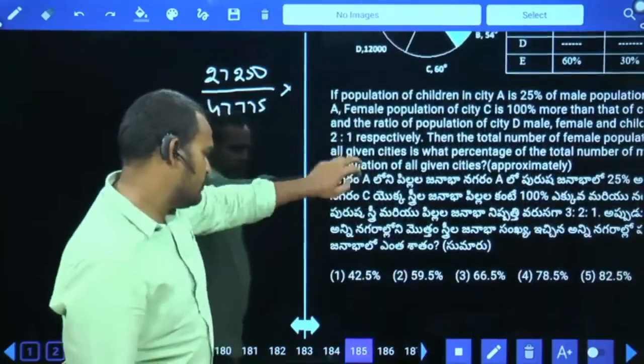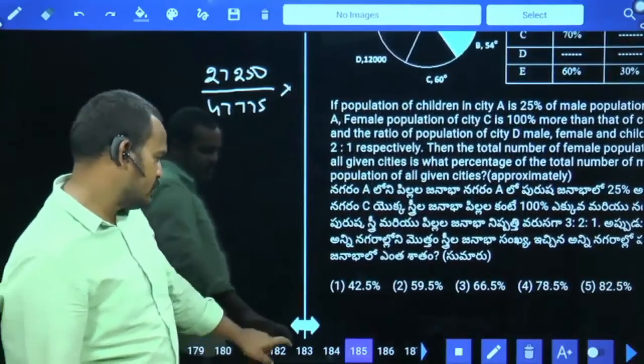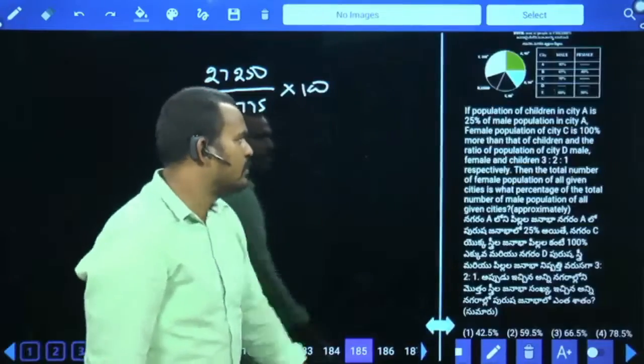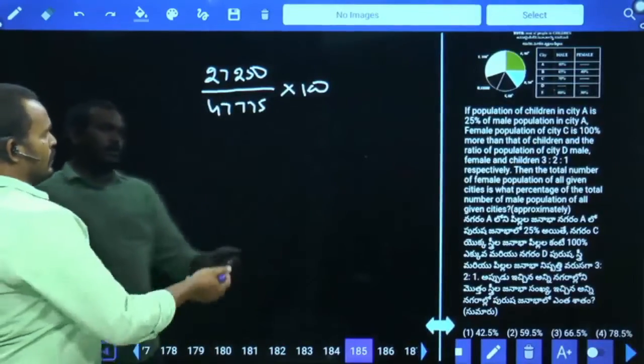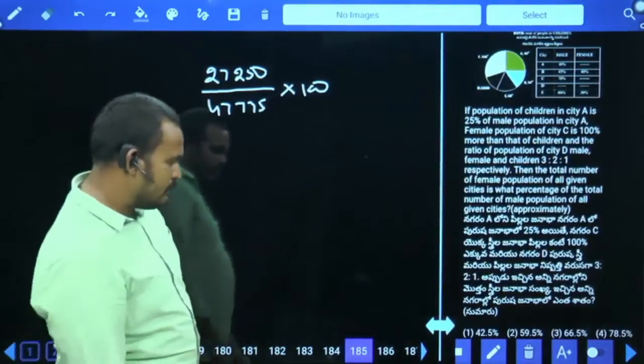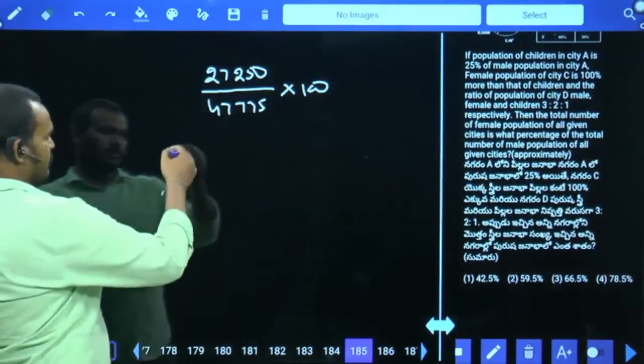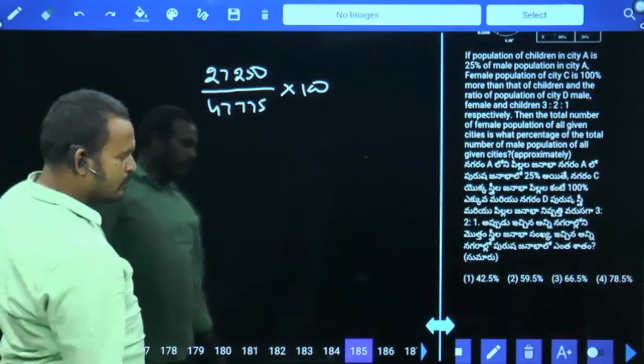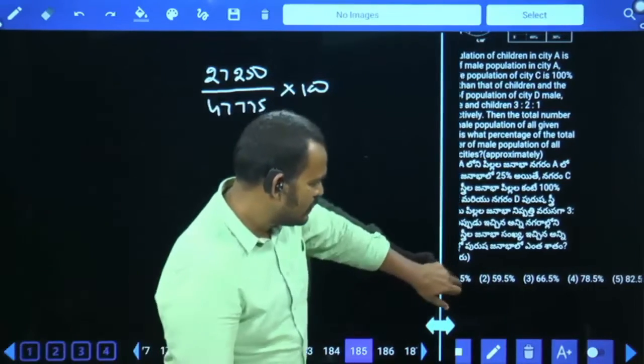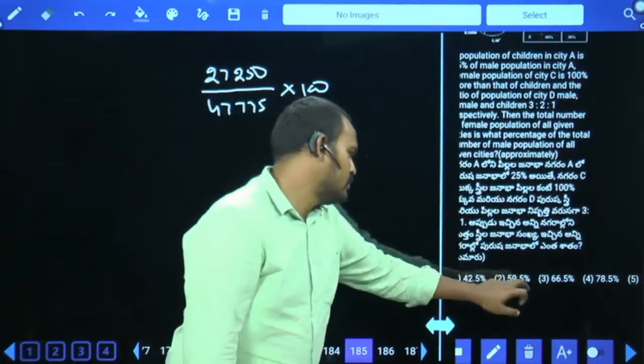The options: 42.5, 59.5, 66.5, 58.5. Almost less than 50% or more than 50%? Less than 50%, because 50% value 23. Definitely more than 50%. And fifth option, second option.